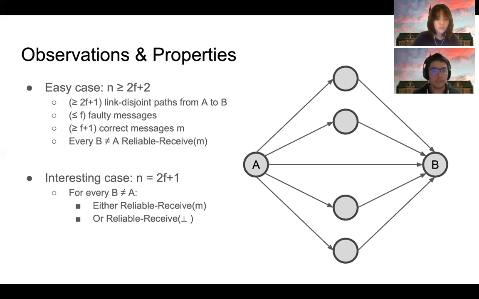Now consider a more interesting case when n equals 2F plus 1. In this case, it is possible that node B does not reliably receive message M broadcast by A. However, any node must either reliably receive M, the correct message, or the empty placeholder. The reason is that any such node B can only store at most F faulty messages in its memory, so it can never reliably receive a faulty message.